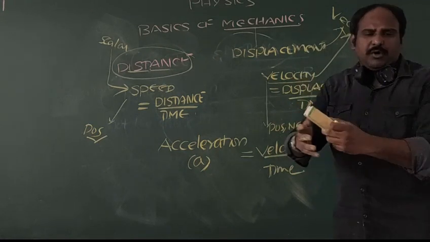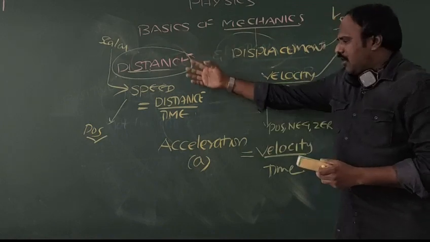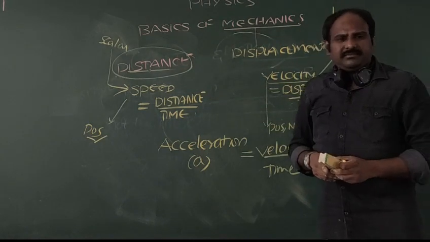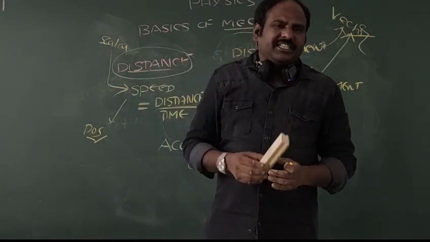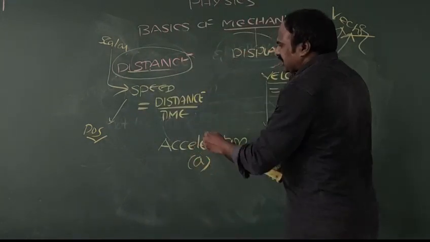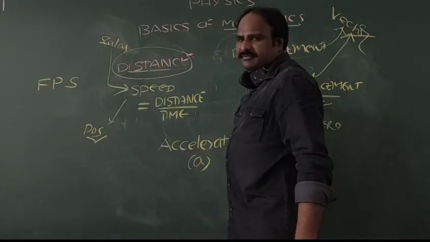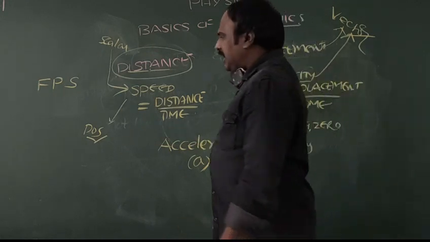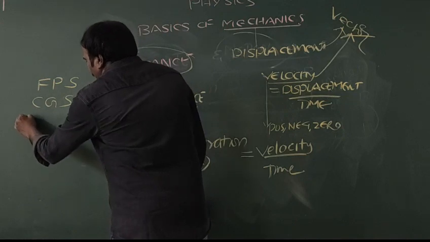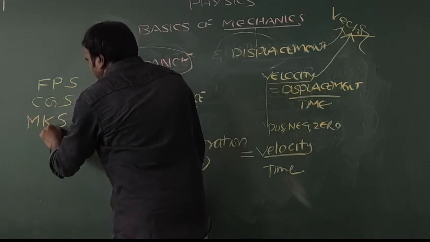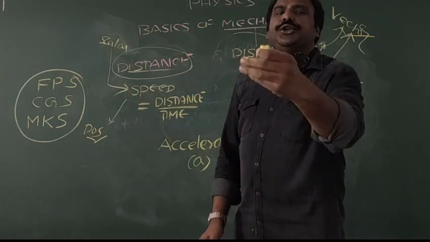Before going to the next part, finally, I would like to tell the units of all these physical quantities. During the Britishers' time, to calculate the unit of anything, they introduced a system called FPS. And later, it was transformed into CGS. And now, we are going to use MKS. So, these are the three different systems of units.